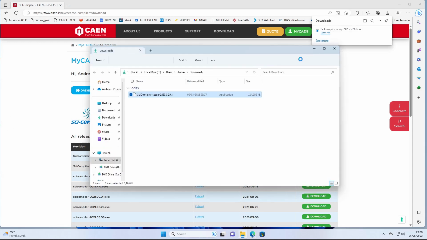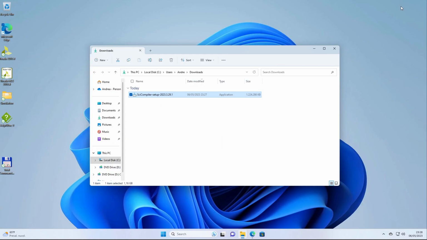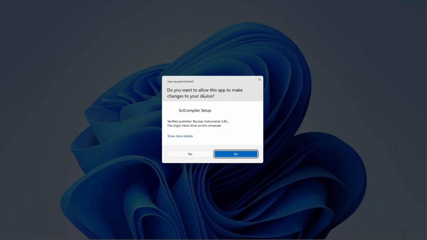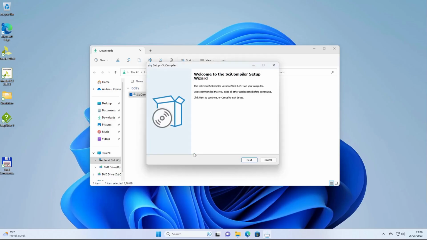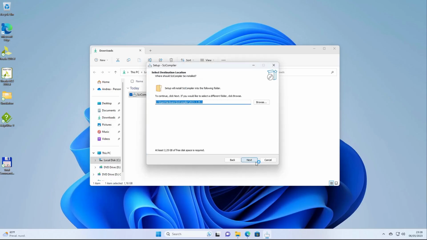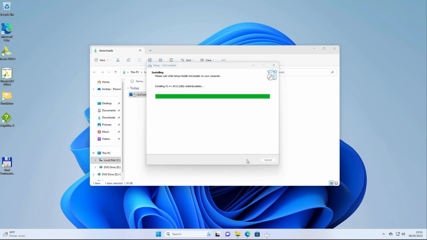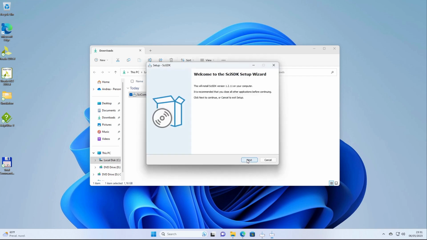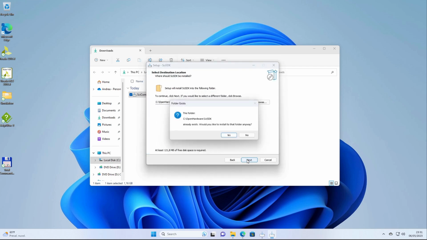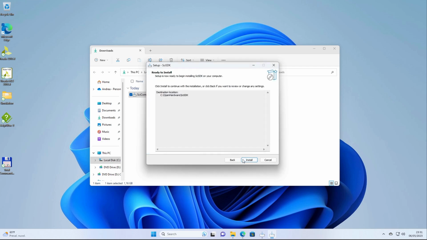When download is completed, launch the setup file to install SciCompiler on your PC. Accept all default settings and press Next. UTIL file copy will begin. It's now time to install SciSDK, the software libraries and drivers to interface your readout code with the hardware.